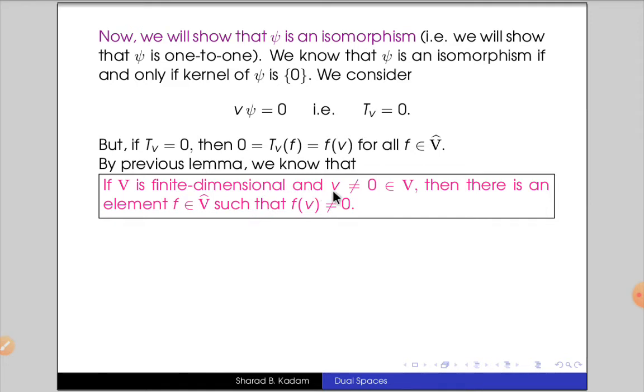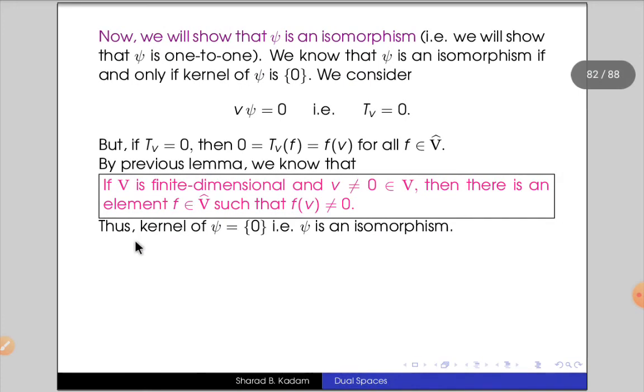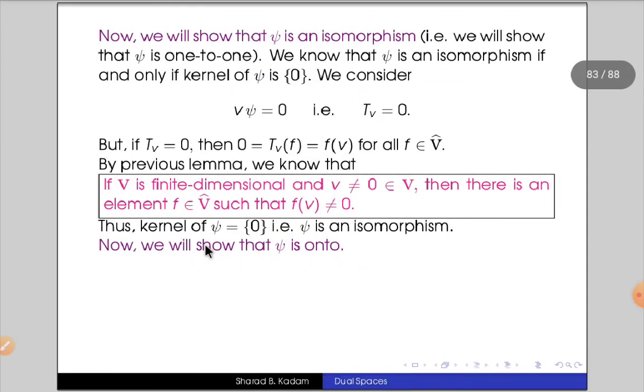So from this we get that if V is non-zero, then F(V) is non-zero. So F(V) equals 0 for all F implies that V equals 0. So from this we conclude that the kernel of psi contains only one element, that is 0, and hence psi is one-to-one. So we have shown that psi is an isomorphism.